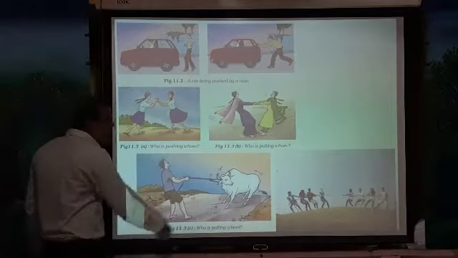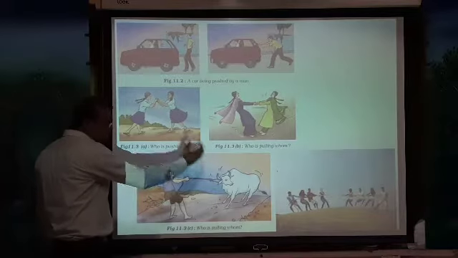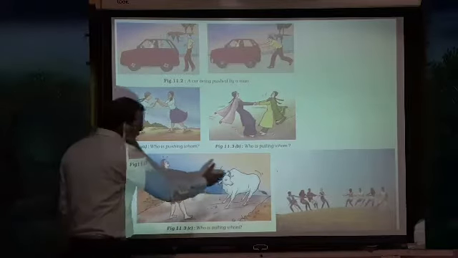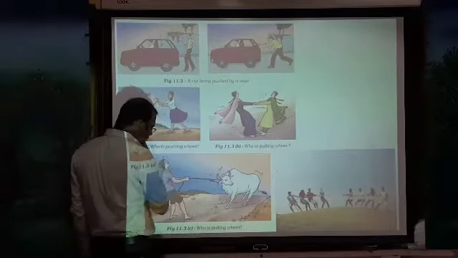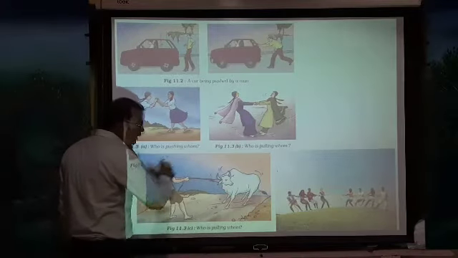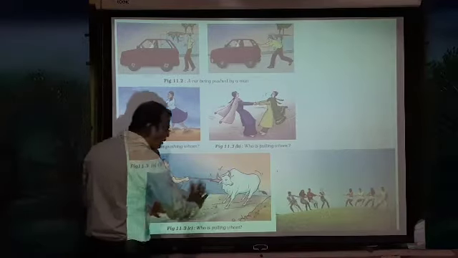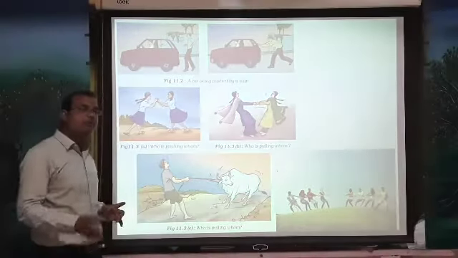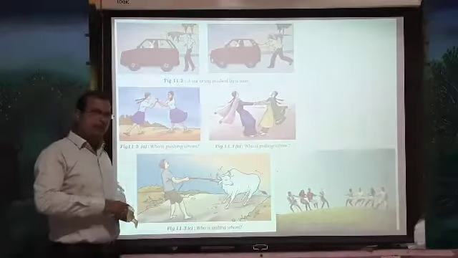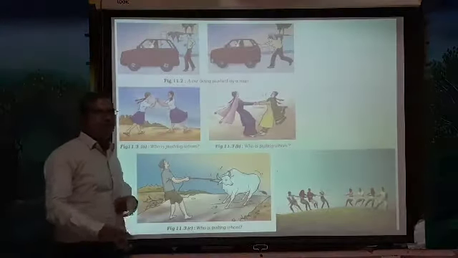In the same way here also, he is trying to pull the cow, and the cow is also trying to pull him. So both are applying a kind of force. When both apply a force on each other, these two are not able to move. The force becomes zero. These forces are what we call balanced and unbalanced forces.